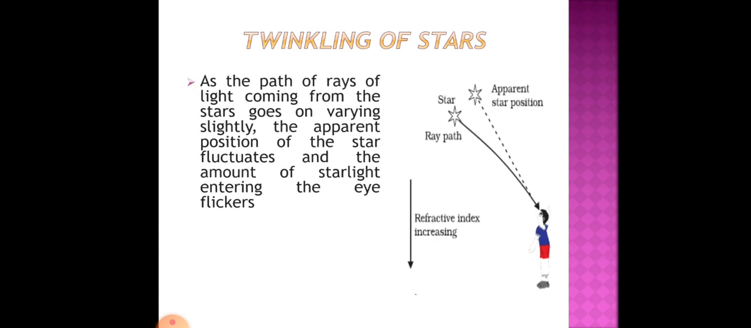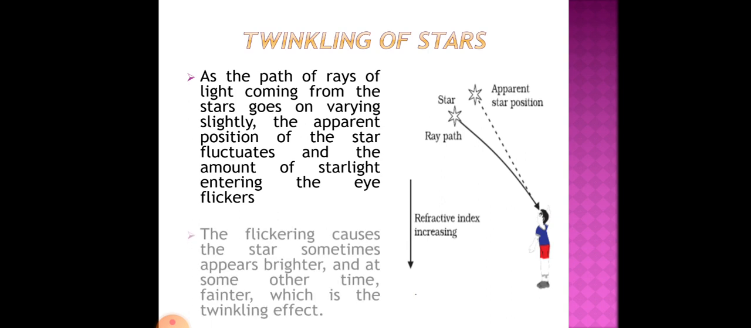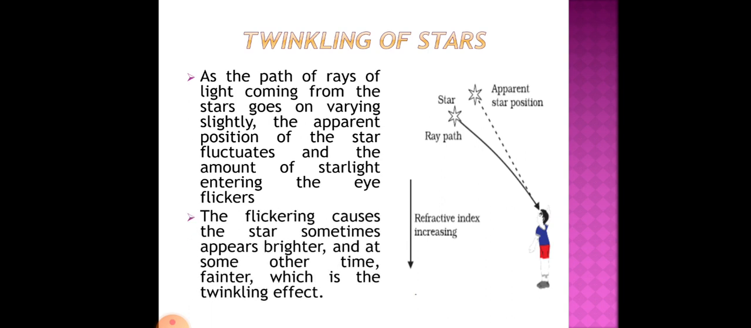As the path of the rays of light coming from the stars goes on varying slightly, the apparent position of the star fluctuates and the amount of starlight entering the eye flickers. It means that the path of the rays coming from the star changes because the position is changing, so the amount of light that enters our eye also changes. This causes flickering. The flickering causes the star to sometimes appear brighter and some other time fainter, which is the twinkling effect.